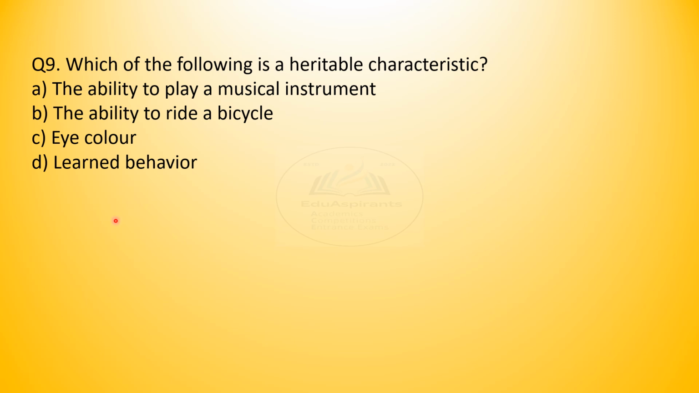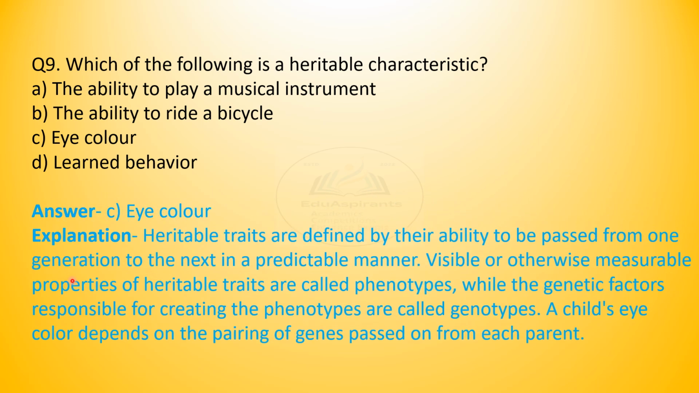Yes, what is your choice? It is C, eye color. Heritable traits are defined by their ability to be passed from one generation to the next in a predictable manner. Visible or otherwise measurable properties of heritable traits are called phenotypes. Remember this, while the genetic factors responsible for creating the phenotypes are called genotypes. A child's eye color depends on the pairing of genes passed on from each parent.